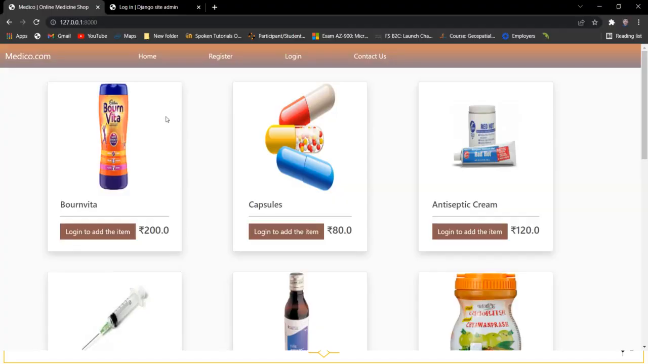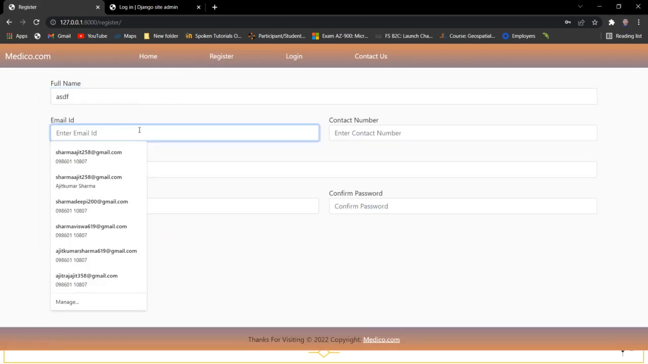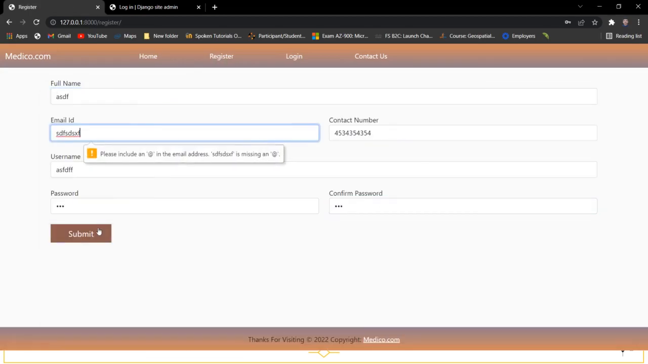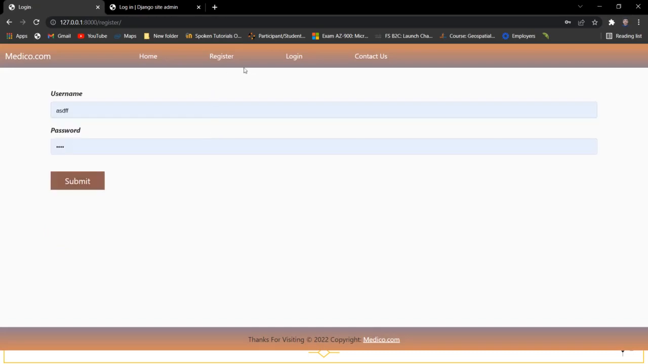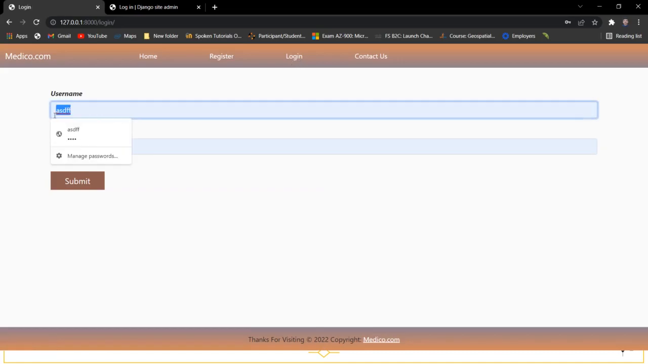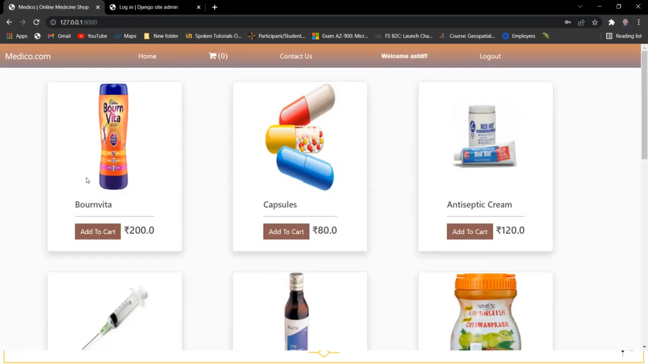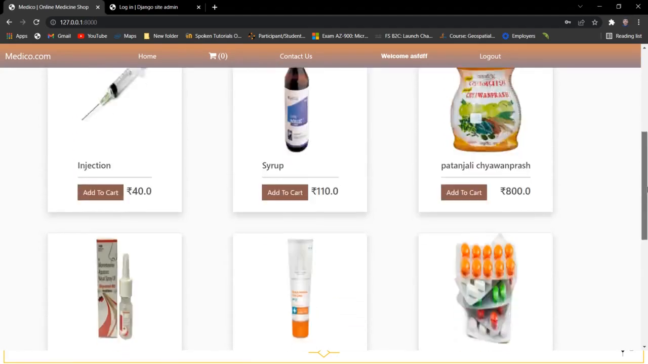This is the implemented website in which we have a home page with all the medicines and products. First we have to register into this website. So we have registered into the website. So we now log in. So we have successfully logged into the website. Now we can see all the products in this website.